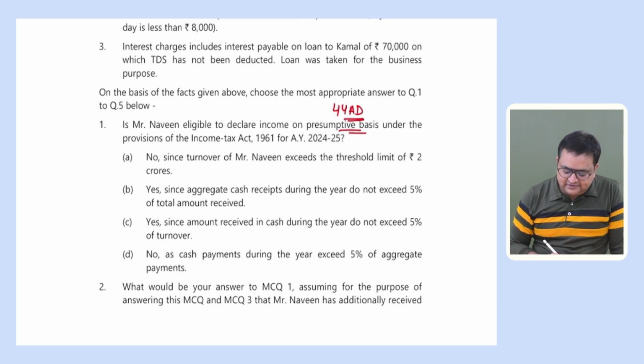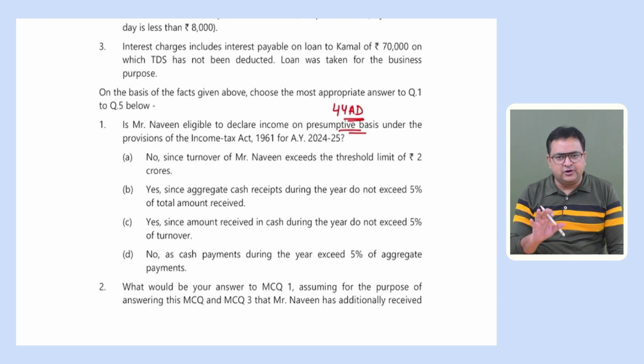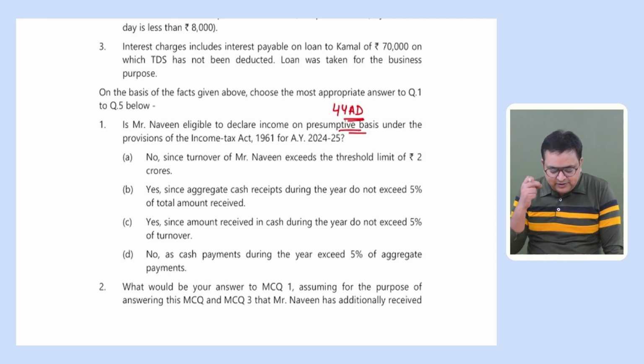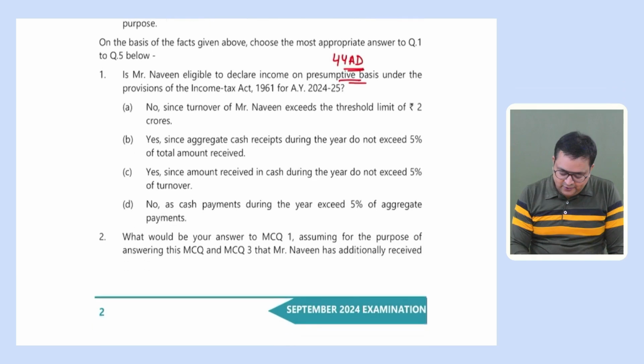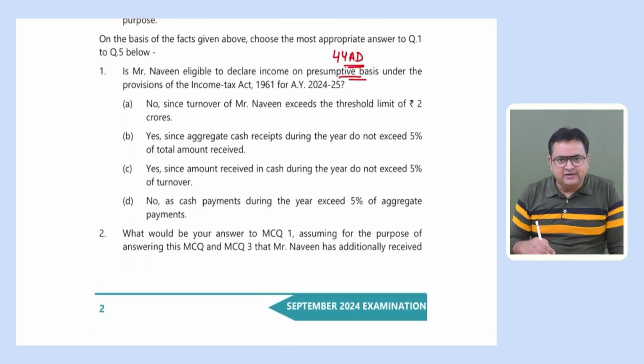On presumptive basis under the provision of Income Tax Act. So we got the idea what question number 1 is asking, whether the assessee is eligible for 44AD or not. So we will see what the conditions are, whether he is eligible, what the turnover is. We will see that in the case study. We are just giving a glimpse of all the questions so that we can have a rough idea of the questions.